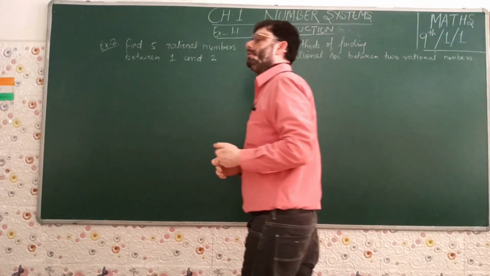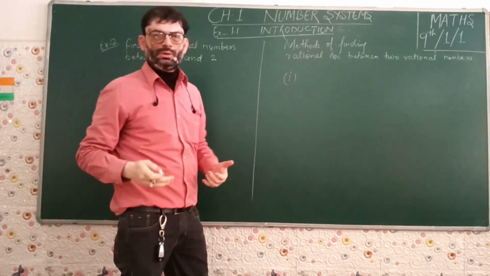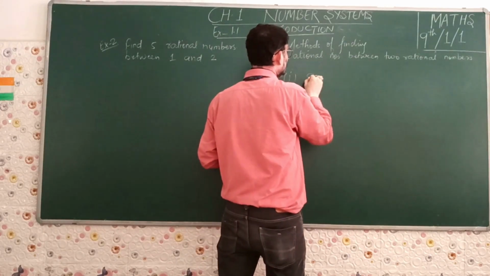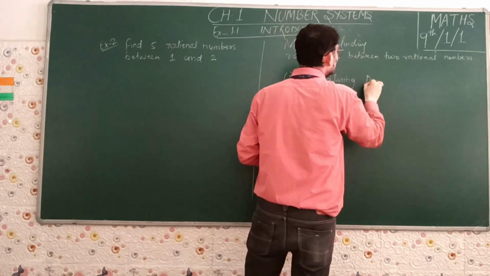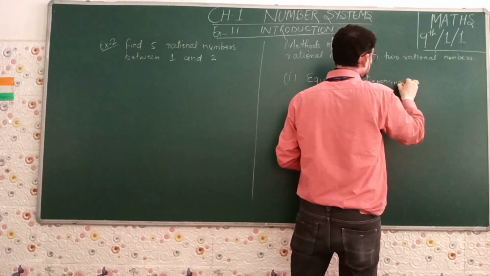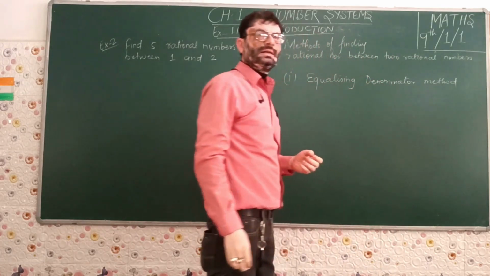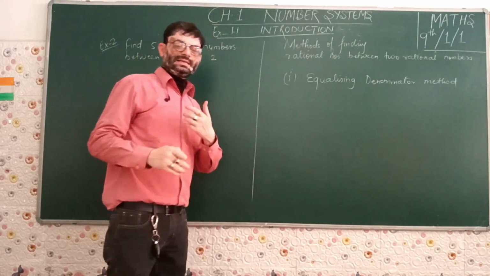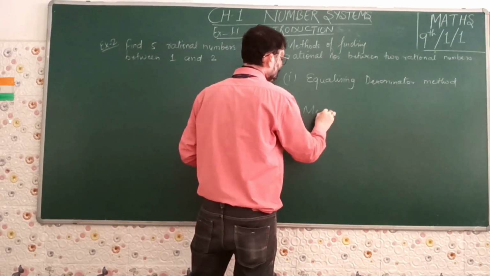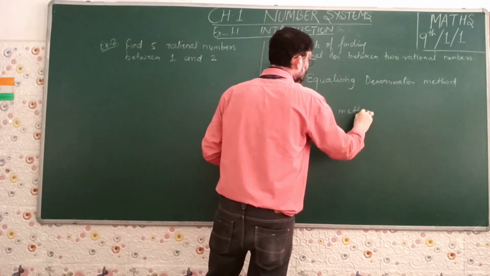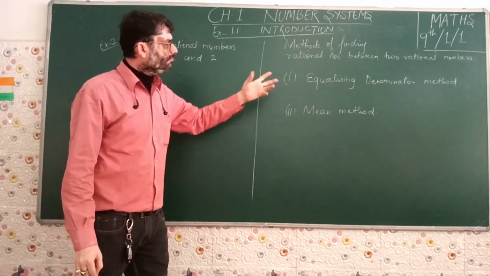The methods we can include: the first method is our own. There is no particular name for it. It's a simple method, but let us assign a name. We call it the equalizing denominator method. This is the first simple method to get as many rational numbers as required by us, and the second one is the mean method. Let us move on to both the methods one by one with a simple example.